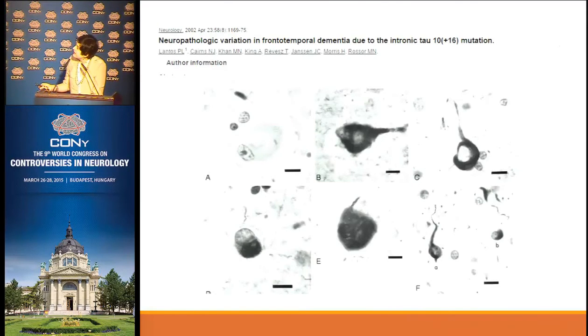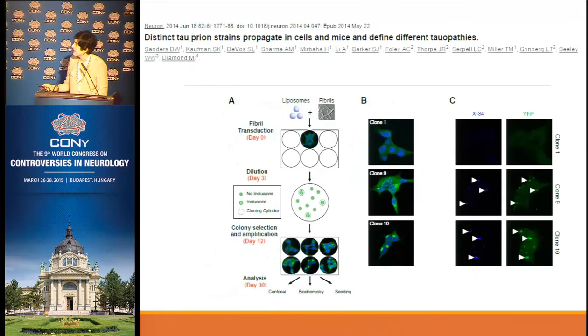And just to illustrate, this is a paper published in 2002 by Lantos and Carnes, and they show in this specific tau mutation the huge variety of tau inclusions that we can find that mimic, for instance, Pick disease or this oligodendrocyte pathology that we see in other tauopathies. So these familial cases tell a lot to us. They are rare, but they show how these diseases can be very variable, even in the same family and the same kind of mutation.